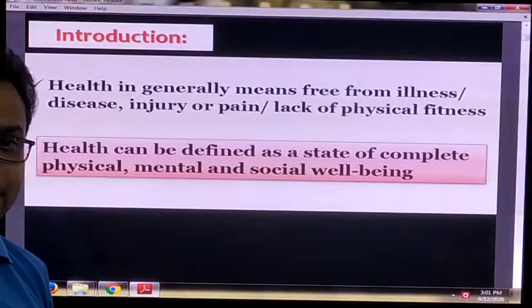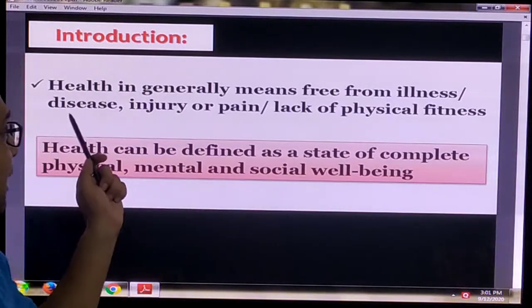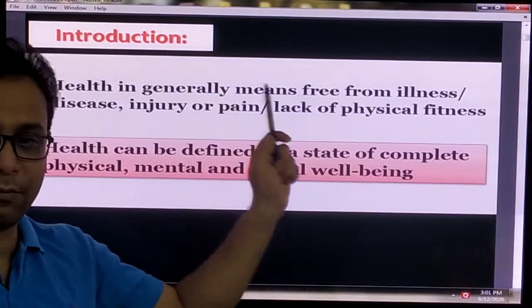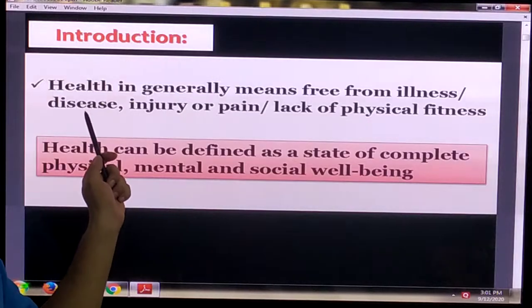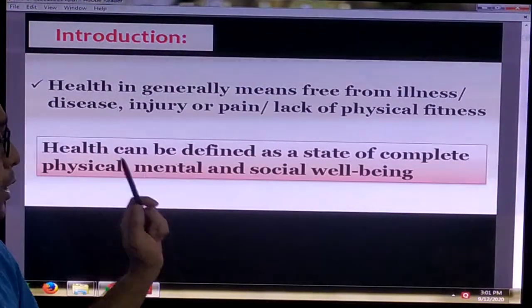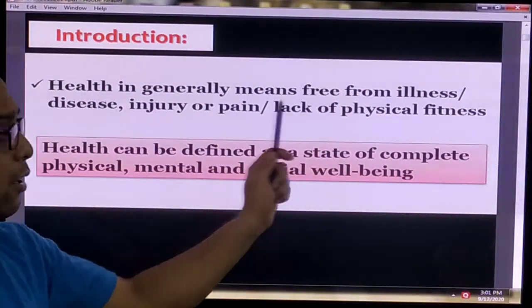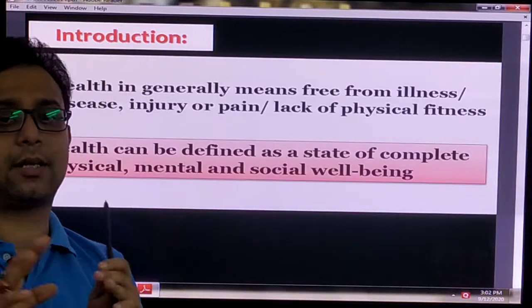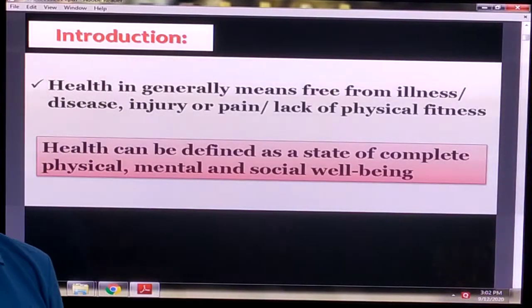So the general and common definition of health is being free from illness, disease, injuries, pain or lack of physical fitness.